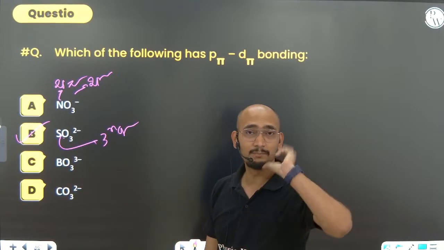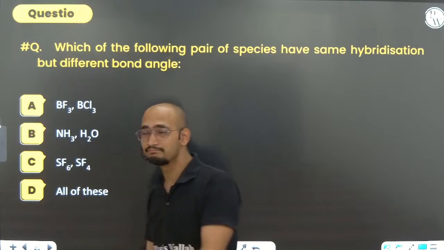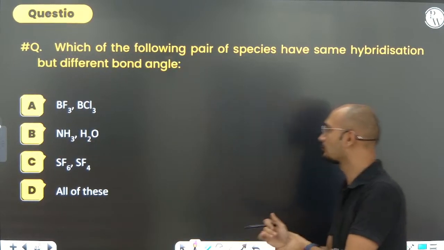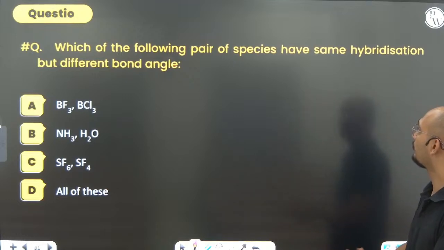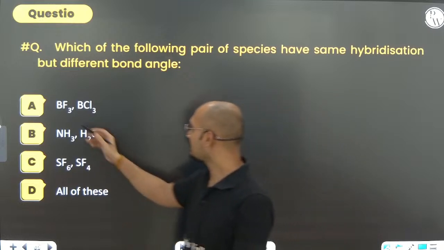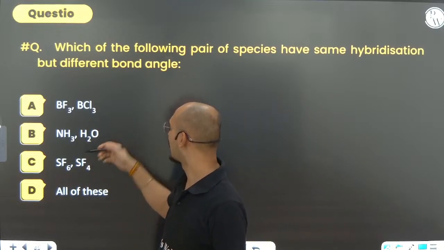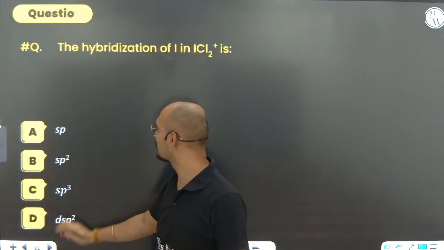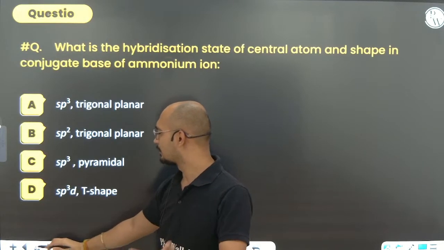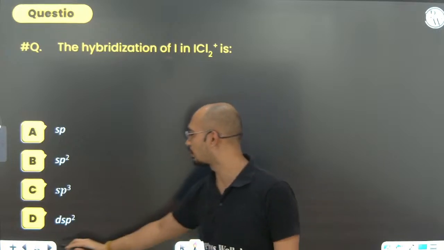See, this is the whole way to find out p pi d pi. We could do it, but here because of the lack of time we cannot. Which of the following pair of species have same hybridization but different bond angle? BF3, BCl3, and all these things are there. Okay, I will just leave these hybridization related questions. You can just see these questions. Do it easily because we have solved almost all the types of questions.